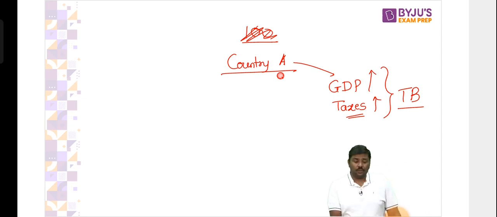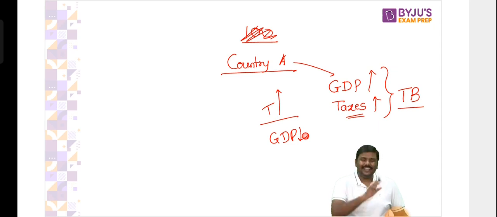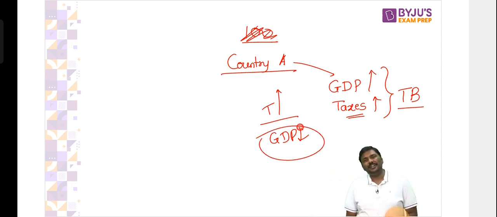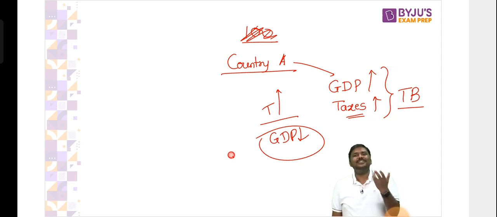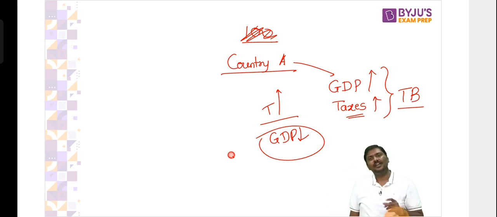Now, some of you will say, sir, in that case, what if the tax revenues are increasing and GDP is decreasing? Think rationally. If GDP keeps on decreasing, do you think taxes collected will keep on increasing? India experienced a recession. Do you think the government of India collected highest ever taxes during recession? How is that possible? So think rationally whenever you ask these kinds of questions. You will know the answer.